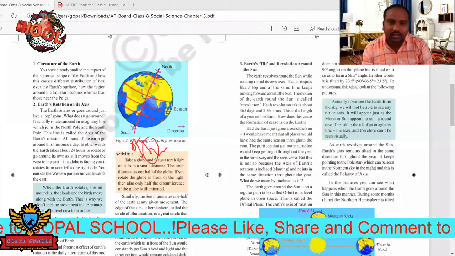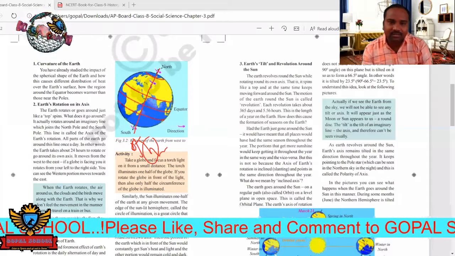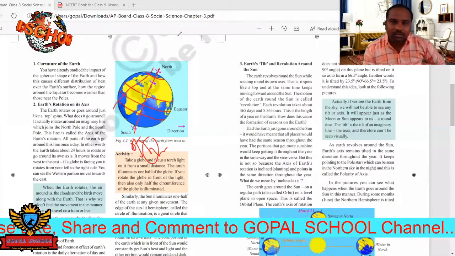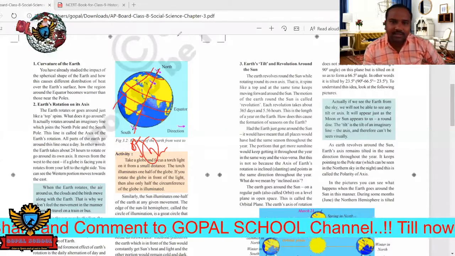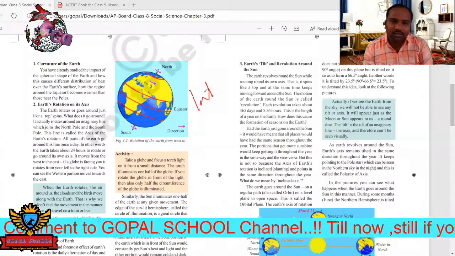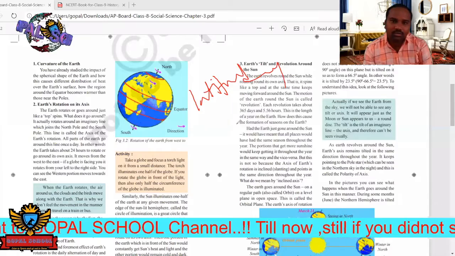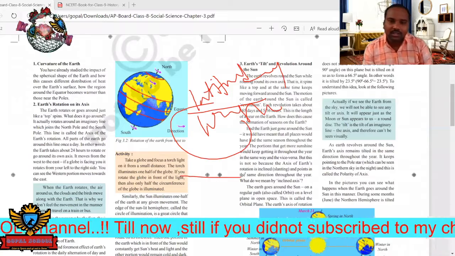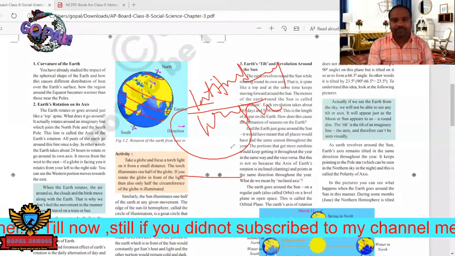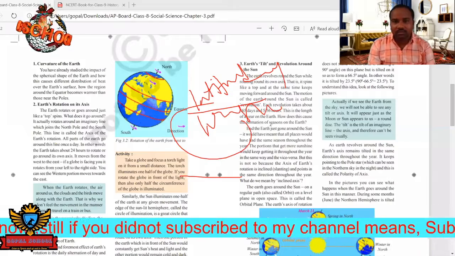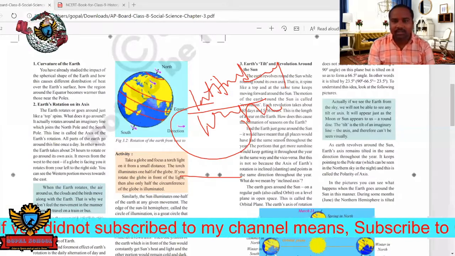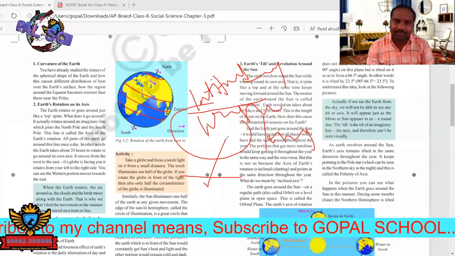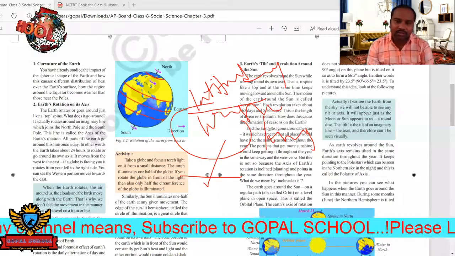Here, this is the axis only, there is no Greenwich here. Actually Greenwich is passing like this. Also one more thing, in the lower classes you might have known latitudes and longitudes. Latitudes are the horizontal lines drawn on the globe. Longitudes are the vertical lines drawn on the globe. These are imaginary lines, not real ones. We just imagine these lines on the globe.